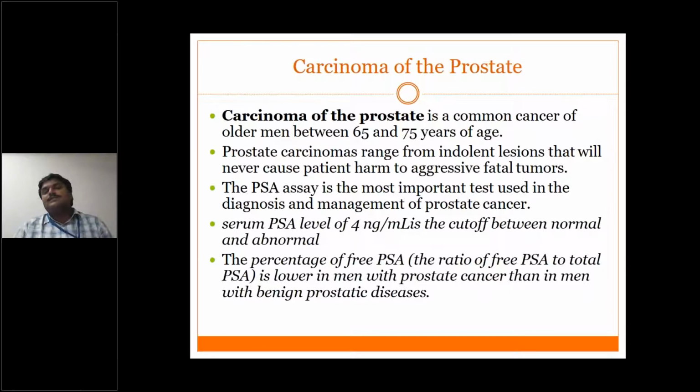If it crosses beyond 4, we can suspect that the patient may have cancer. Prostatitis, inflammation or infection of the prostate, also elevates the PSA level, but not beyond 10. Four to 10 is the value for prostatitis. If it crosses beyond 10, most of the time you should suspect malignancy.